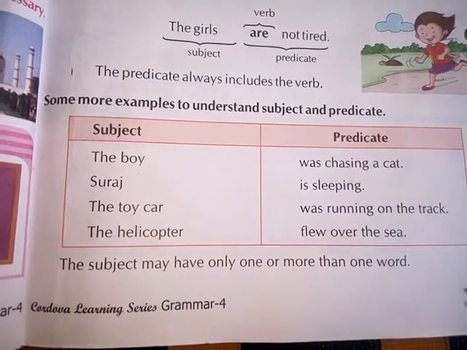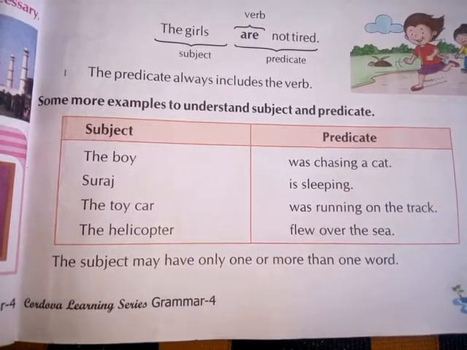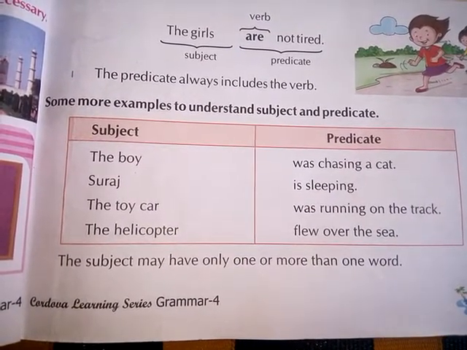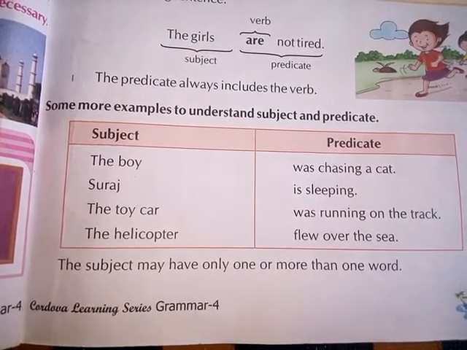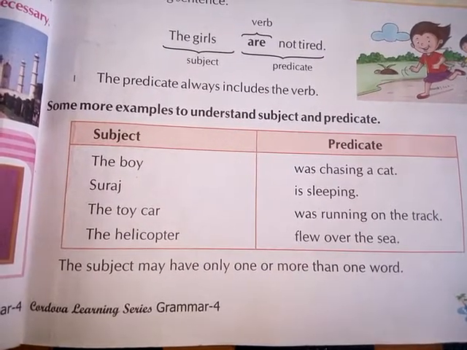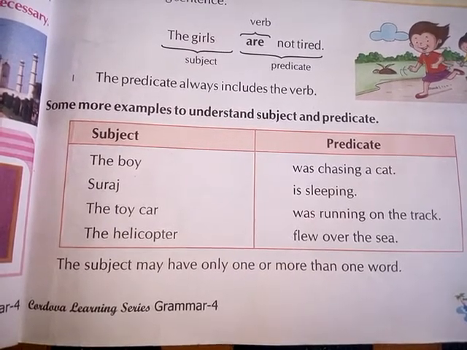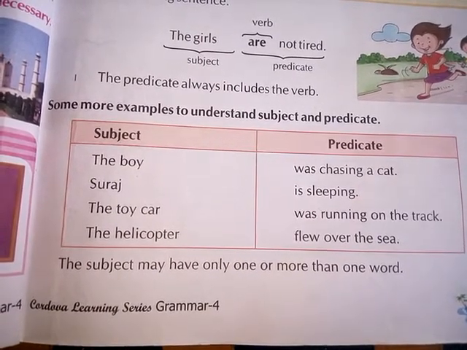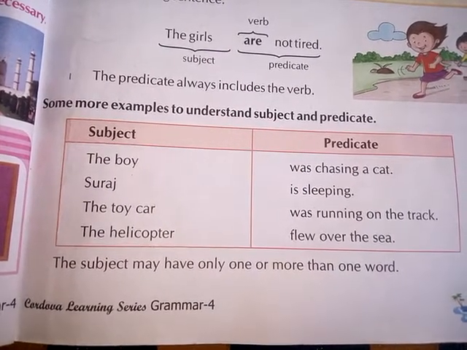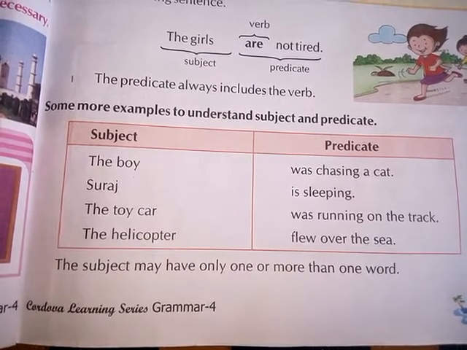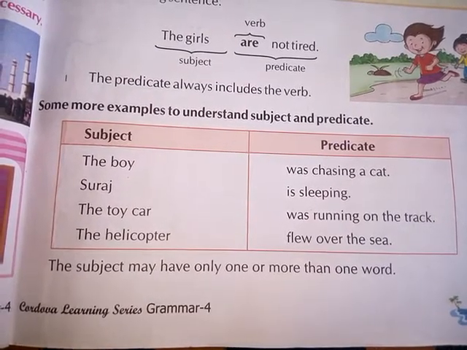Here are some more examples to understand subject and predicate. First, subject: the boy. Predicate is was chasing a cat. Second, Suraj is the subject. Predicate is sleeping. Third, the toy car is the subject. Was running on the track, that is the predicate. The helicopter is the subject and the predicate is flew over the sea. So, the subject may have only one or more than one word.